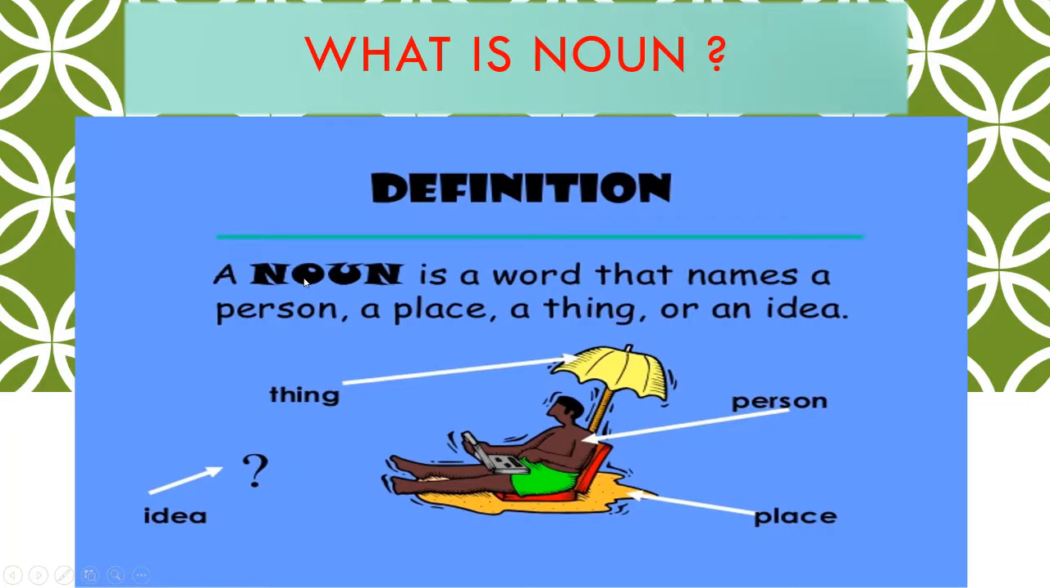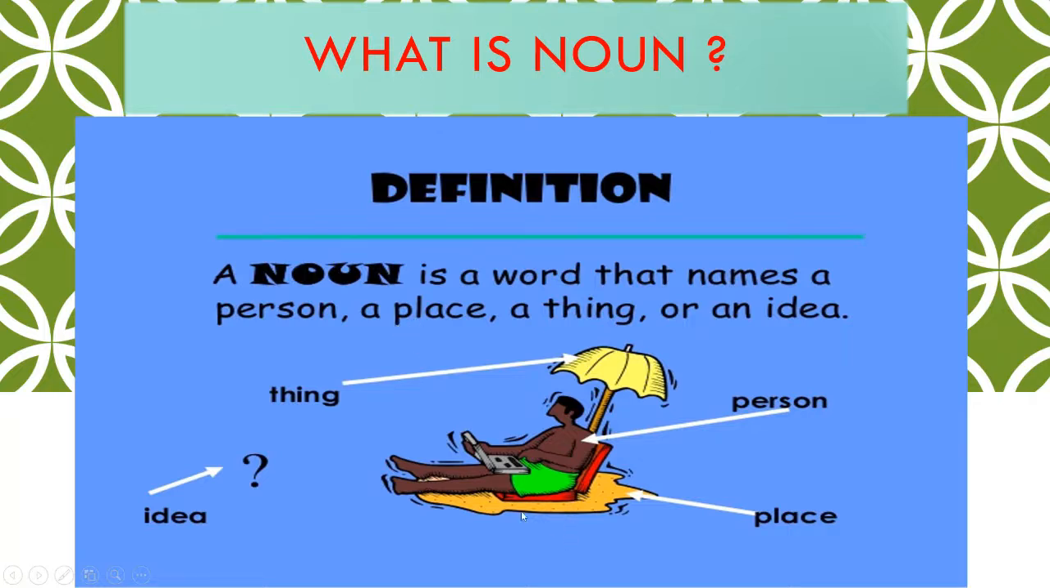what is a noun? What is the definition of noun? How do we call a particular thing? How do we know a particular thing? It is called a noun. Here it is written, a noun is a word that names a person, a place, a thing or an idea.